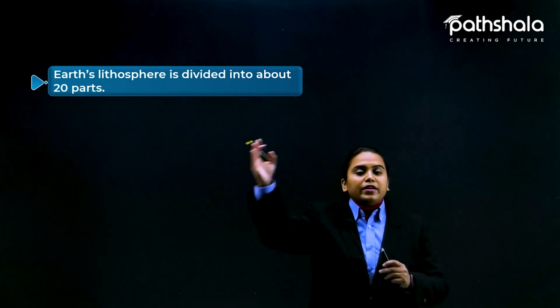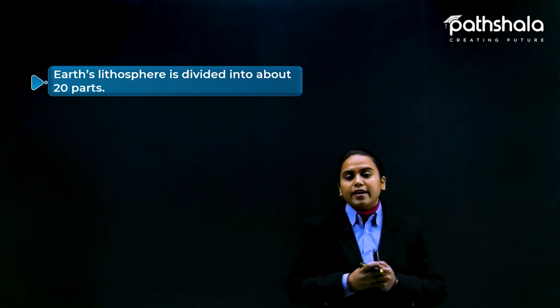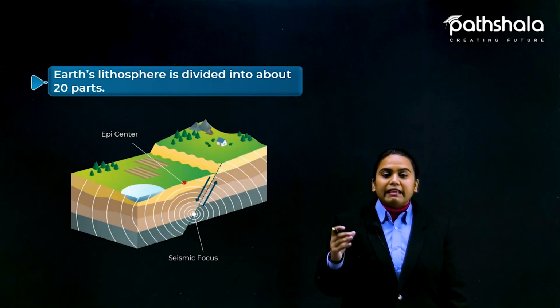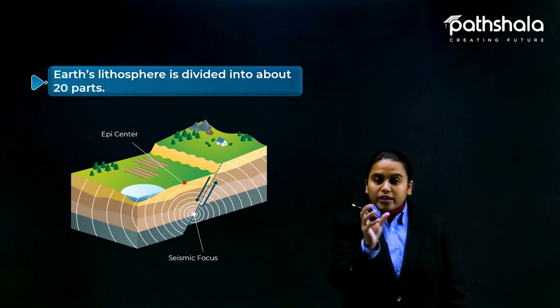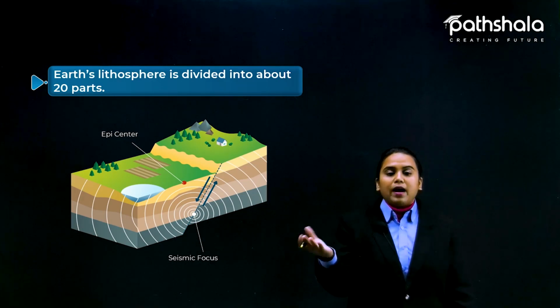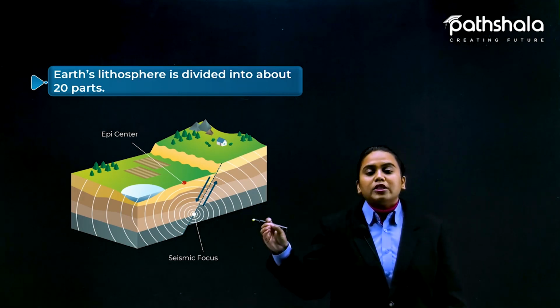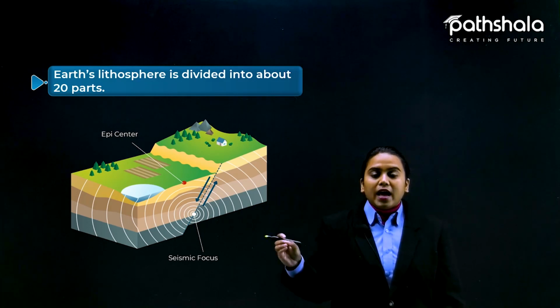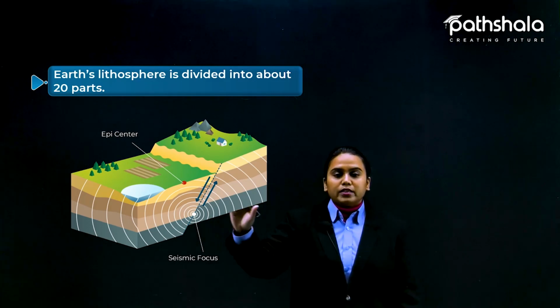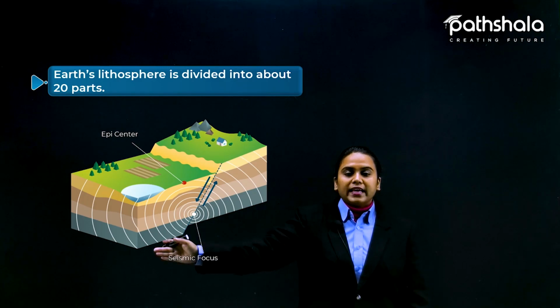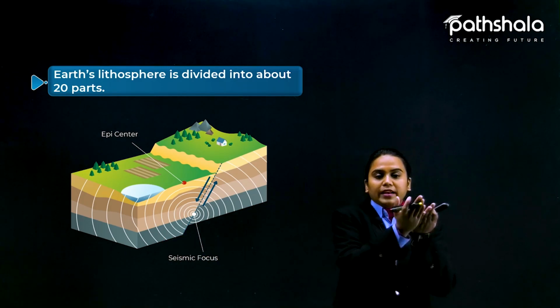So the lithosphere is divided into 20 parts, and any of these parts can be responsible for the earthquake. Like here is one part, and here is the second, and these two are shifting like this.